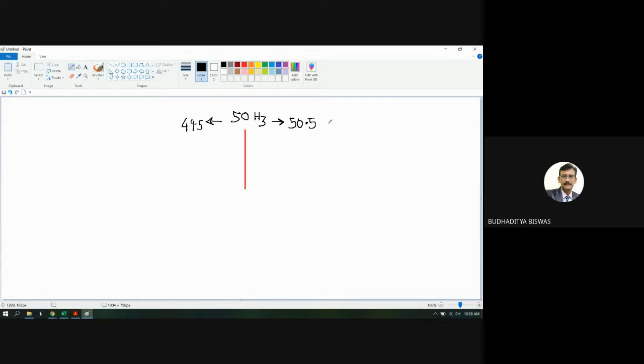But generally, if it is varying between 49.5 and 50.5, then we can say the system is healthy.